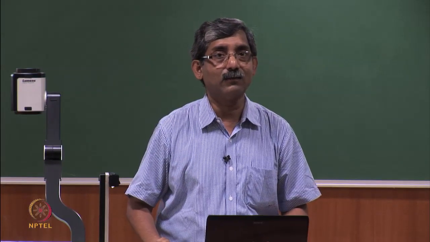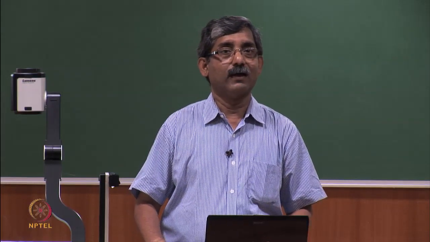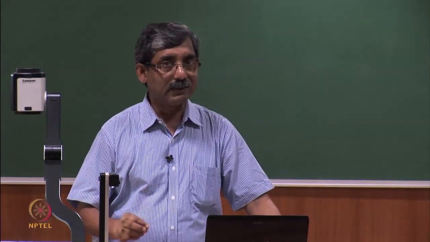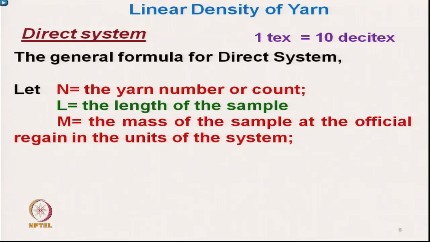That is the length of the sample, and after taking that known length we take the mass. Capital M denotes the mass of the sample at the official regain, in the unit system. That means if it is in gram, we have to take the mass in gram.